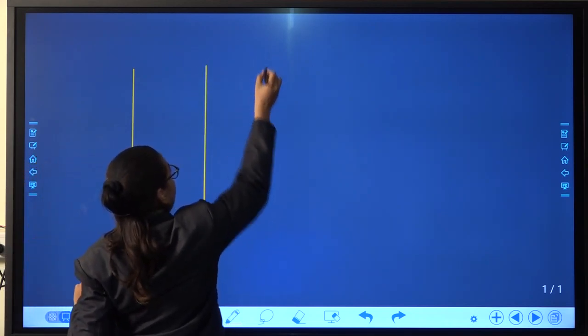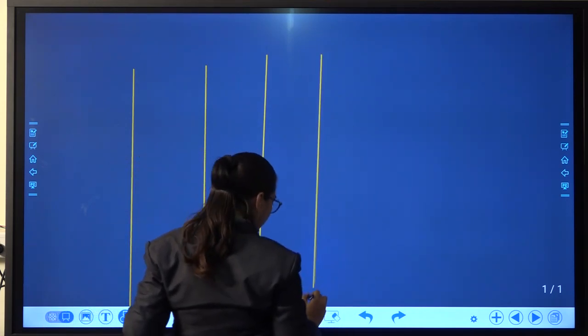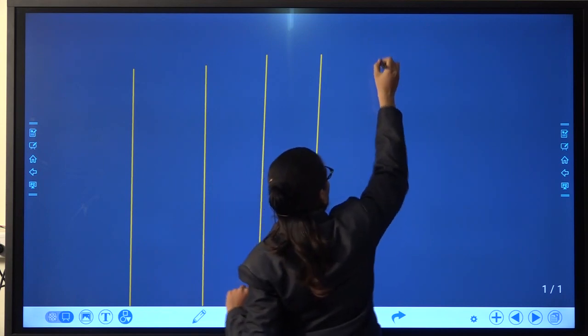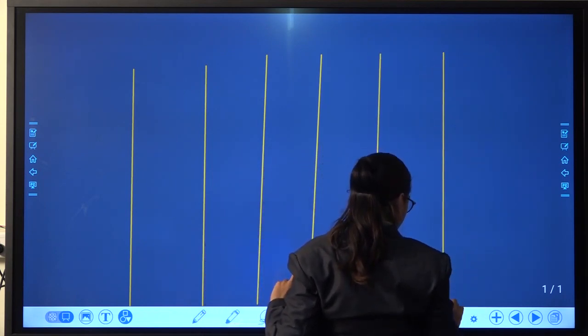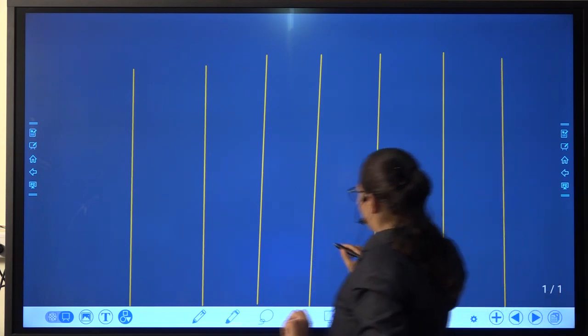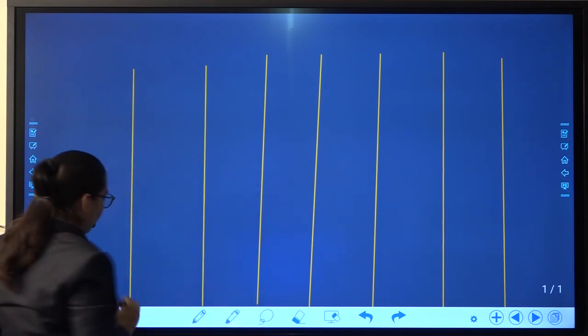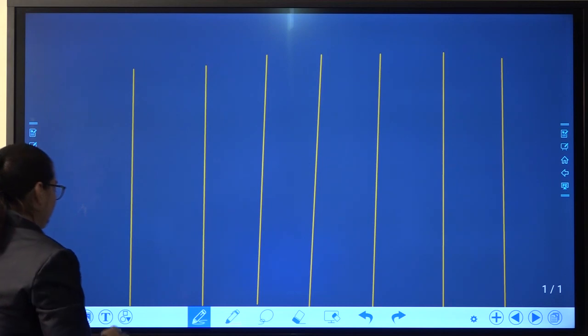One, then 2, 3, 4, 5, 6 and 7. 7 parts we had divided, and the animals were divided into 5 groups.